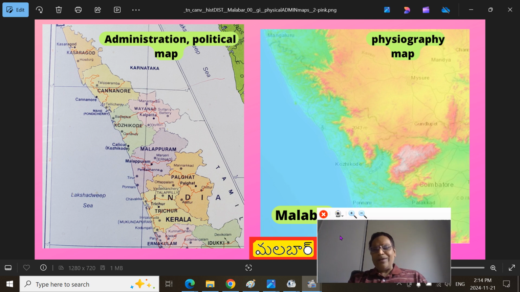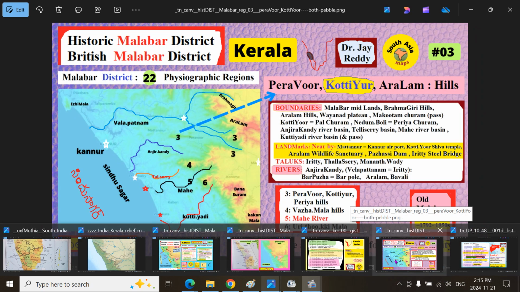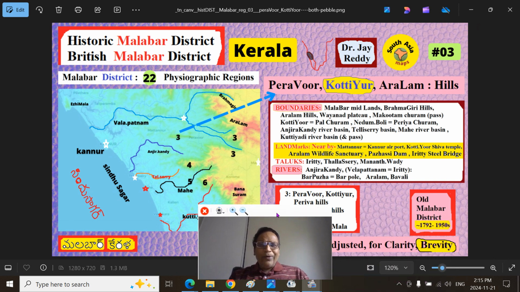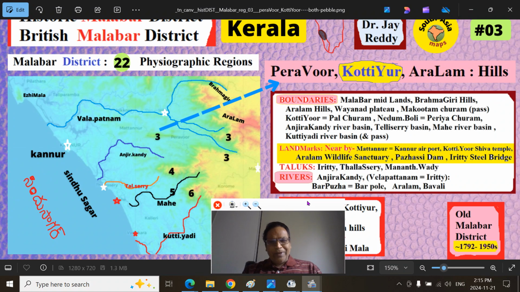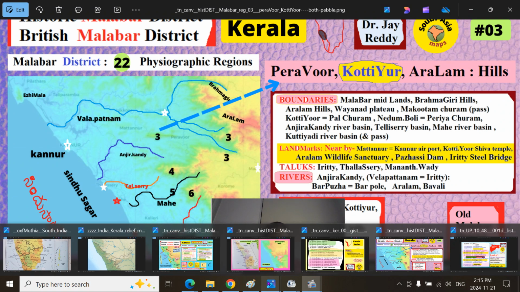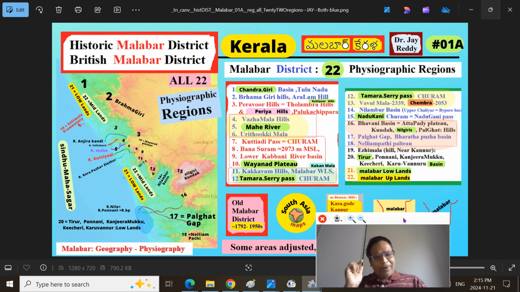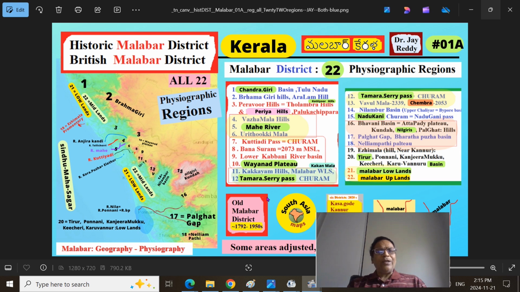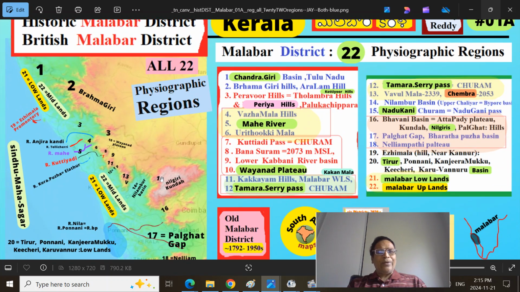This is the Nilambur basin and so on. We talk about these in various parts of this series. I will go over this series first, and if you miss any of these parts, you can get it in some other thumbnail. In the initial part, I delineated 22 or so geographic, physiographic regions. I am putting this particular thumbnail for you so that you will have all 22 physiographic regions in one place. That gives some sort of contiguity.